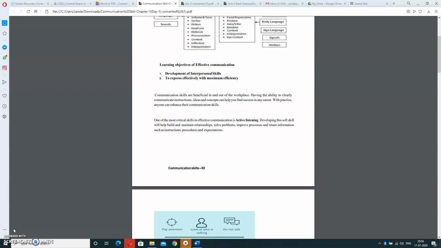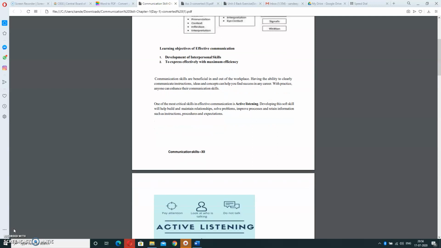One of the most critical skills in communication is called active listening. What is active listening? We will discuss now. Developing this skill will help build and maintain relationships, solve problems, improve your processes or retain information such as instructions, procedures or expectations. Active means you should be active while you are listening to something, and this is a soft type of skill. It is called a soft skill.